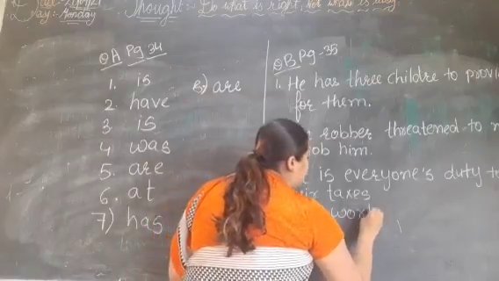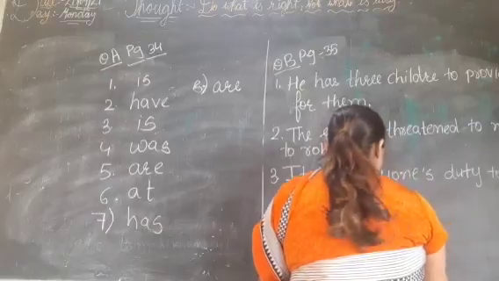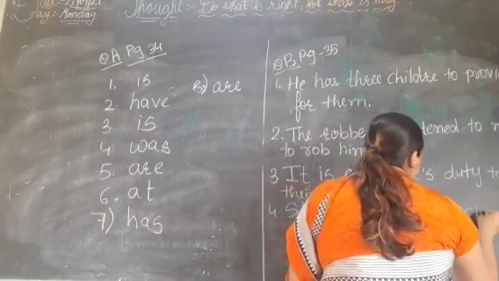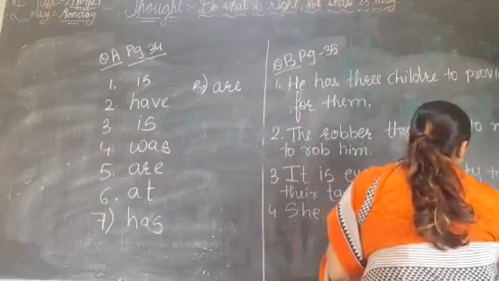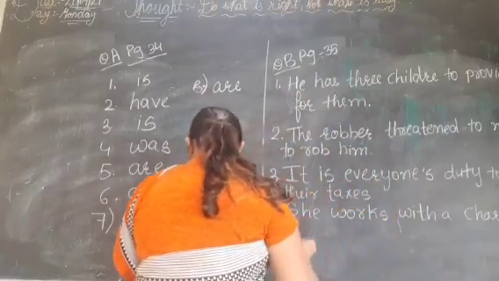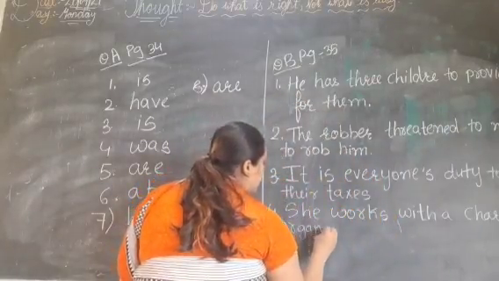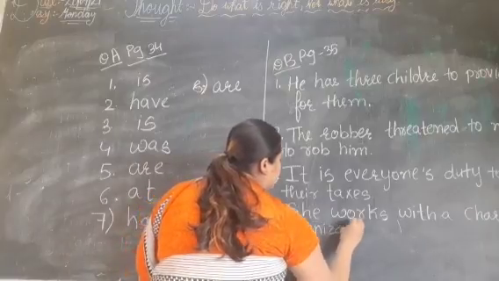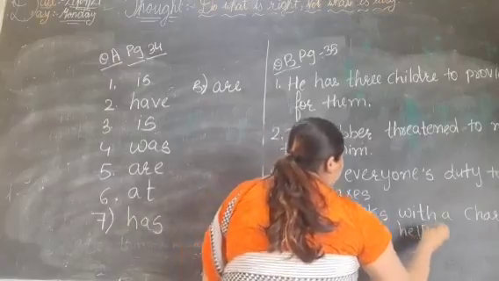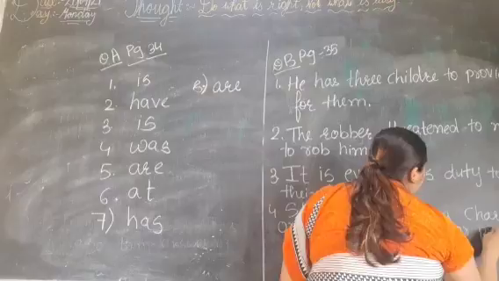She works with a charitable organization to help poor people.